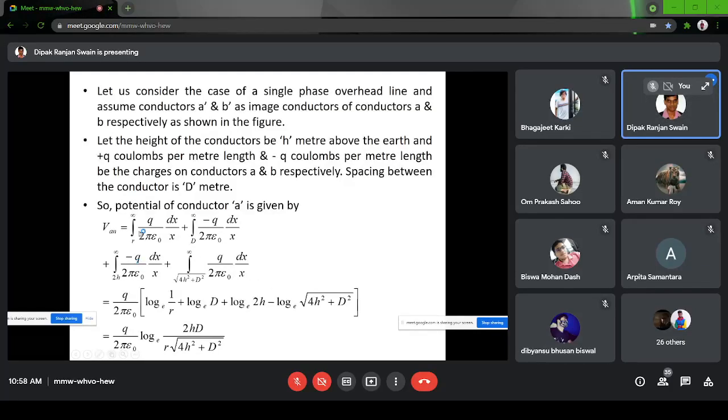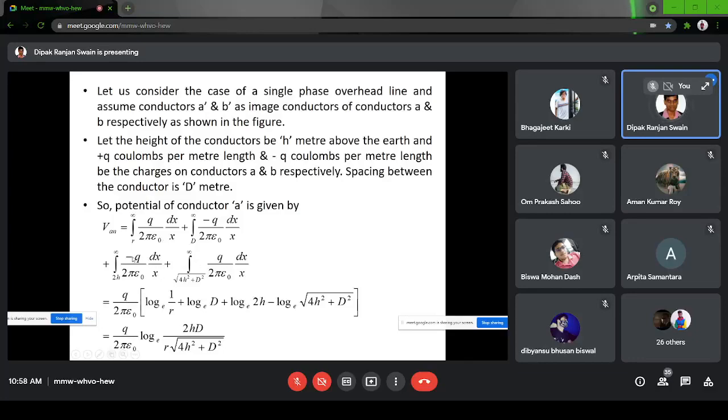So the conductor just below the A conductor is this one, having a charge of minus Q and a distance of 2h. And B dash, as I've told, is a diagonal, so the distance is the square root of 4h square plus d square, and it has a charge of Q, since the B conductor has minus Q. So this is how you take the effect of earth capacitance.